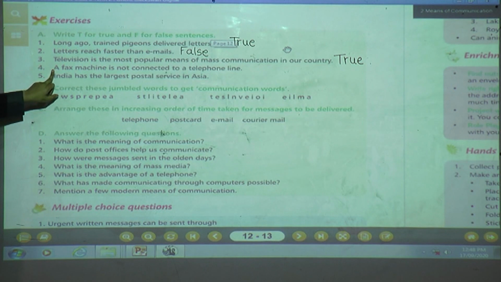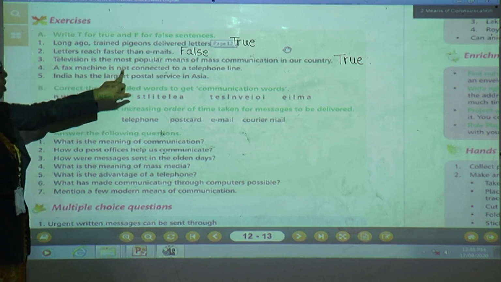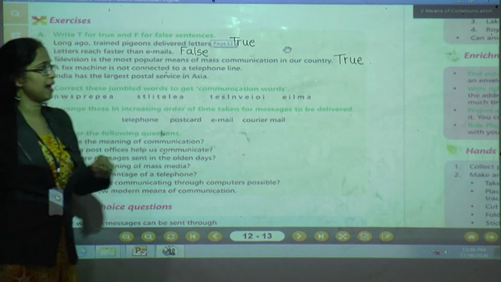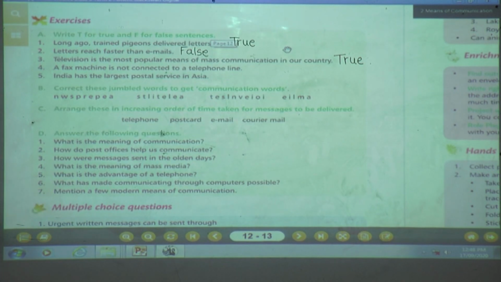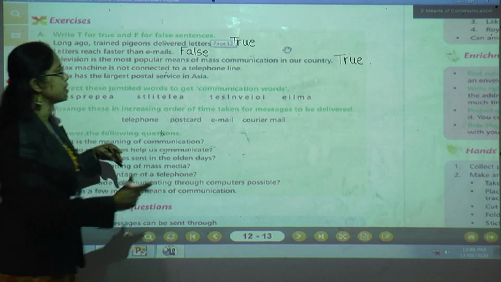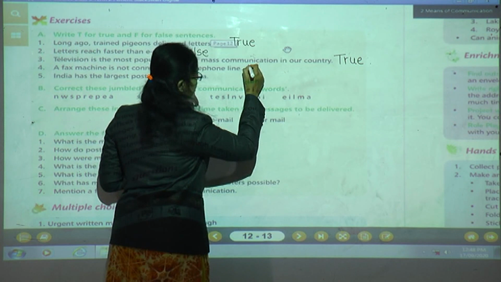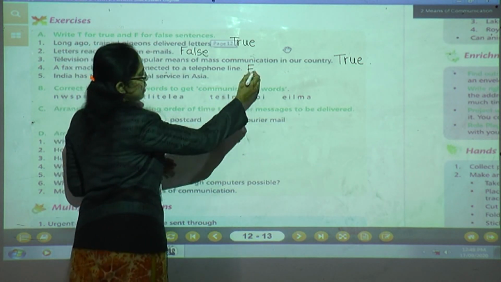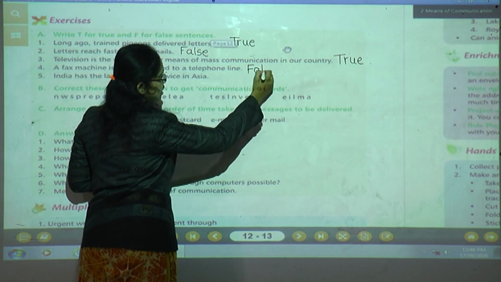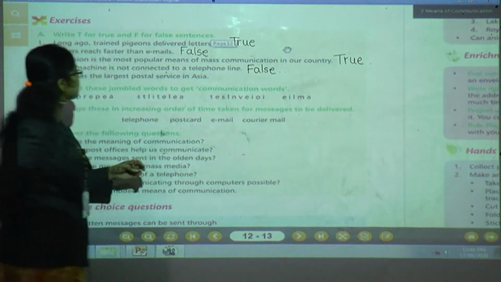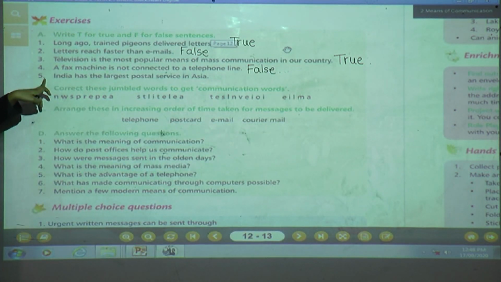Next is, a fax machine is not connected to a telephone line. Give me the answer children. Of course the answer is false. It is connected to the telephone line. F-A-L-S-E, false.